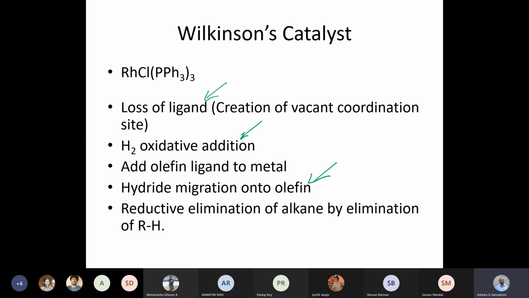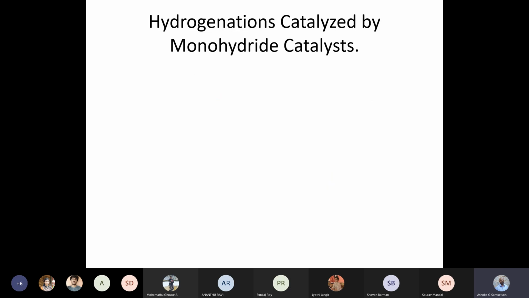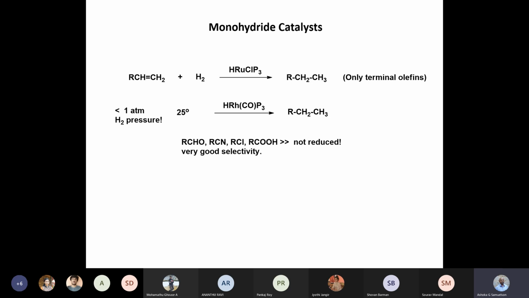So this is true when the metal undergoes an oxidation, when you have an oxidative addition of the dihydrogen. The other type of metal catalysts are those which are called monohydride catalysts. What we just discussed are called dihydride catalysts, but what we are going to discuss is a monohydride catalyst. And there are many of them, and surprisingly, this also has the same steric restrictions. It hydrogenates only terminal olefins, etc. There is some chemoselectivity which is exhibited by all these catalysts.